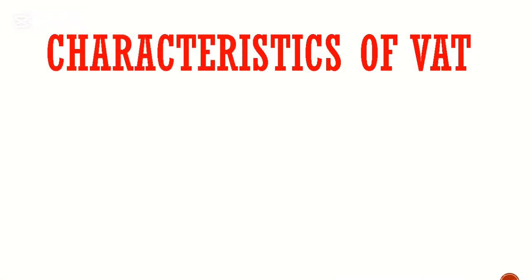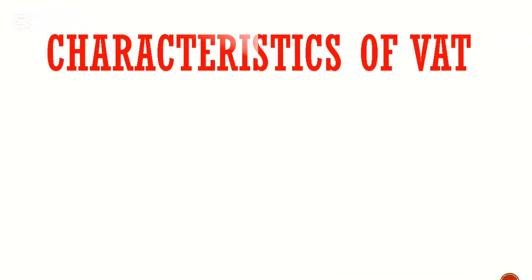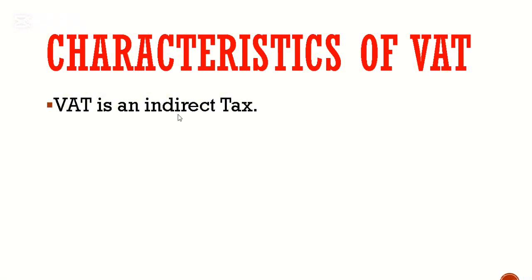Let us have a look at the characteristics of VAT. VAT has a number of characteristics. Characteristic number 1 is that VAT is an indirect tax. Do you know why? We are normally having two types of tax.